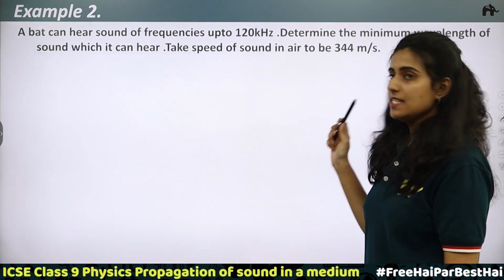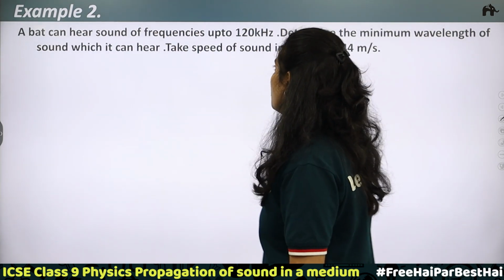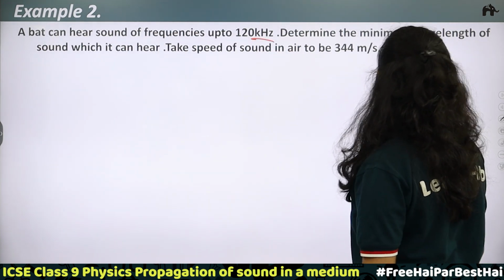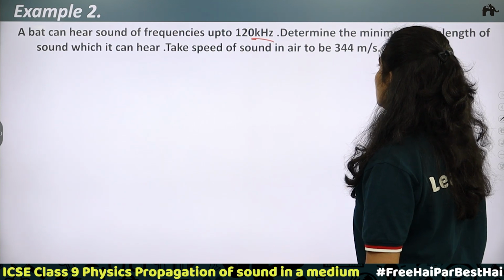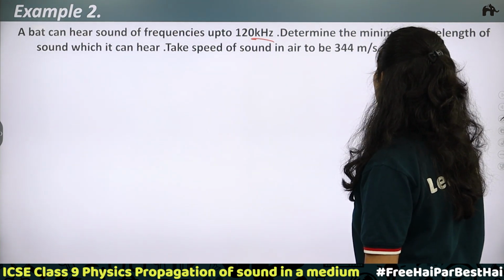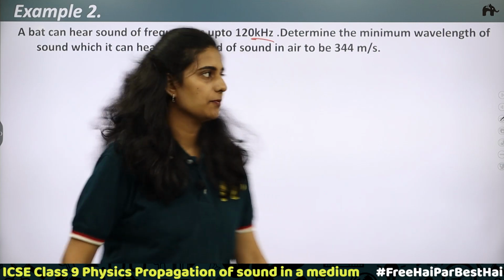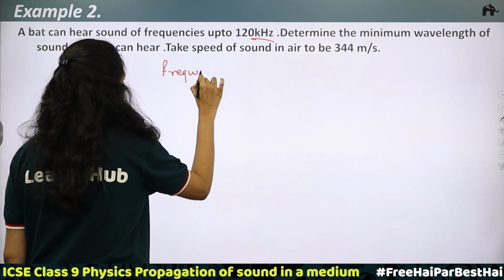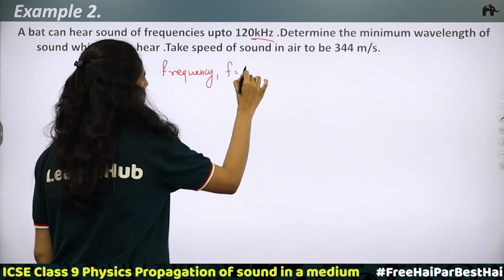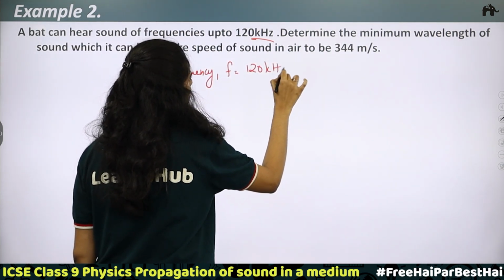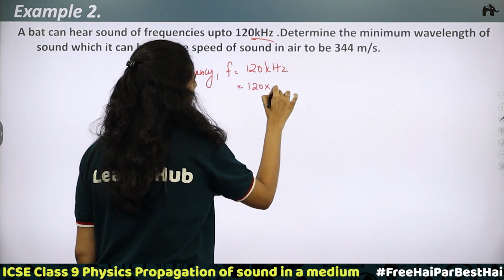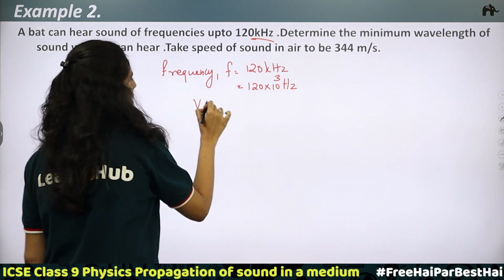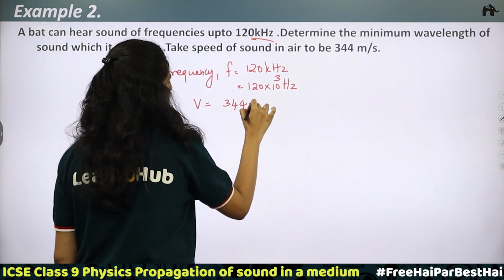Clear? We'll take an example. Second example: a bat can hear sound of frequencies up to 120 kHz. Determine the minimum wavelength of sound which it can hear. Take the speed of sound in air to be 344 meter per second. Now, we are given the frequency f. Frequency f is equal to 120 kHz, which is equal to 120 into 10 raised to 3 Hz. Next, the speed is given. v is equal to 344 meter per second.